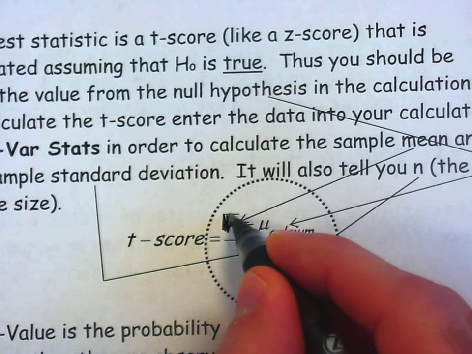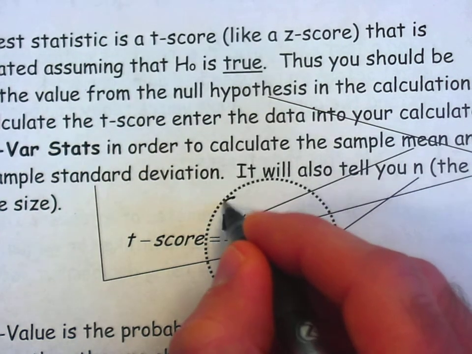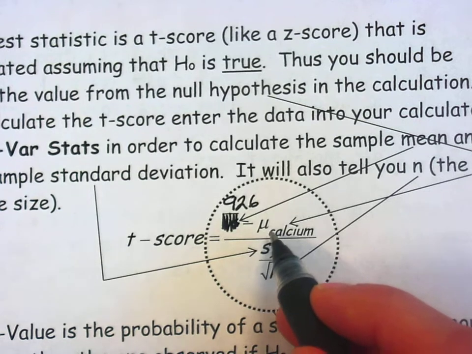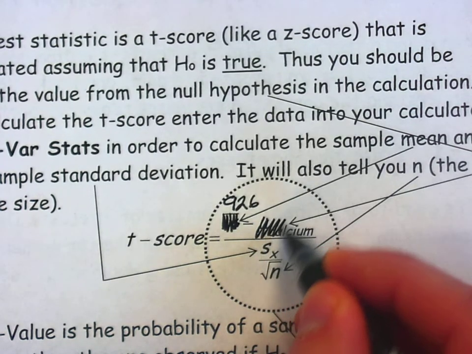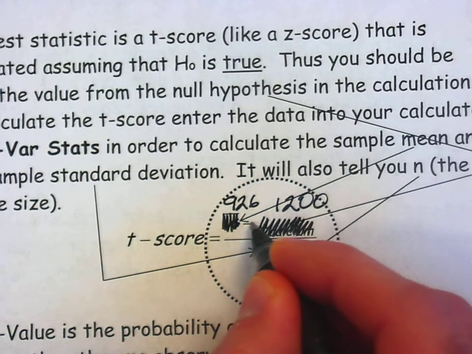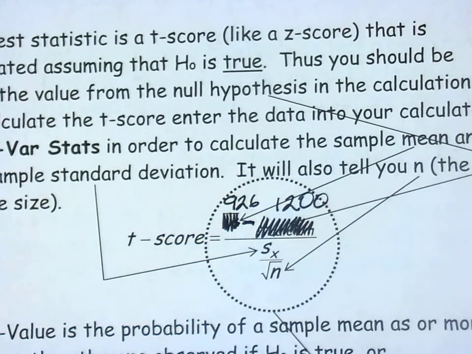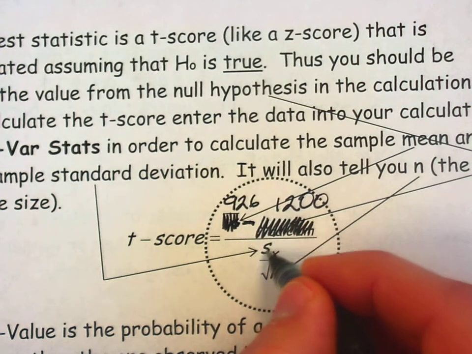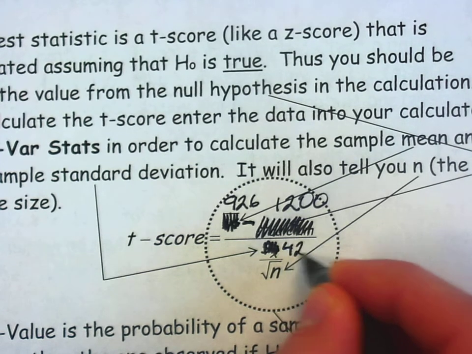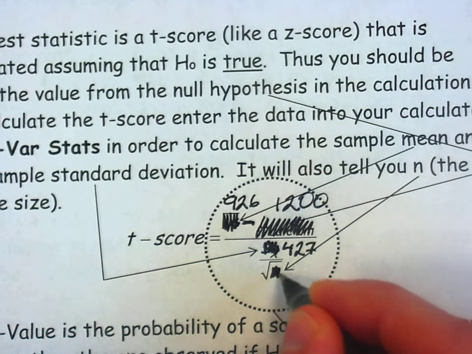Our observed sample mean is 926. The actual mean of the distribution, under our assumption that the null hypothesis is true, is 1200. The standard deviation from our sample is 427, and the sample size is 38.